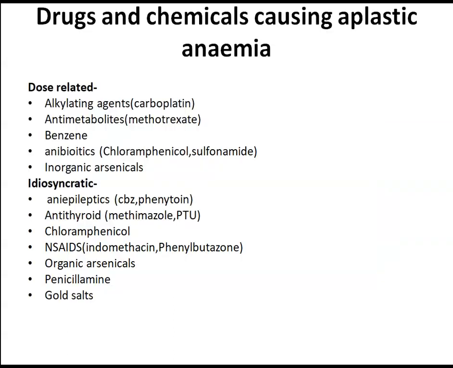Drugs and chemicals causing aplastic anemia. It might be dose related or idiosyncratic. Dose related, most commonly chemotherapeutic agents such as alkylating agents, carboplatin, followed by antimetabolites such as methotrexate, benzene, antibiotics such as chloramphenicol, sulfonamide, inorganic arsenic.